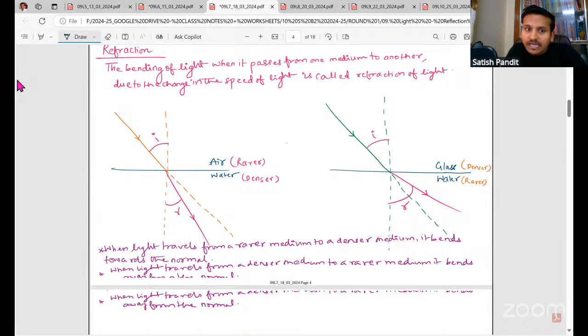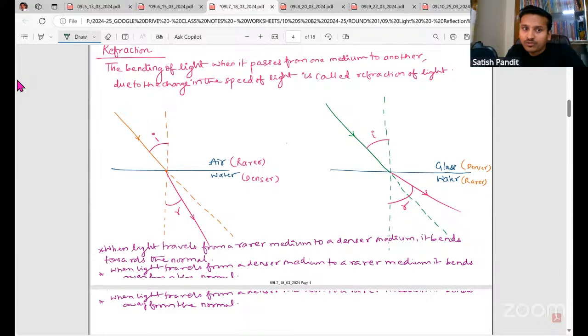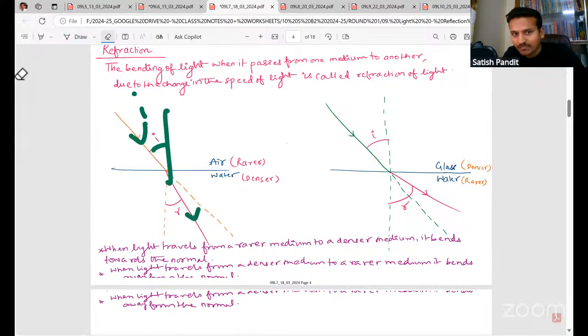So this is the refracted ray. This is the incident ray, and this is the refracted ray. Whenever you're drawing a ray, please put the arrow. The arrow is mandatory because it shows the direction in which the light is coming. So, incident ray and then refracted ray. The angle between the incident ray and the normal is the angle of incidence, and the angle between the refracted ray and the normal is the angle of refraction.